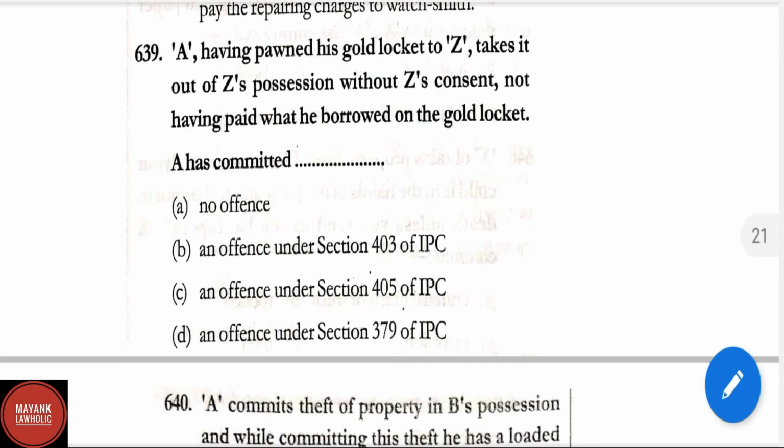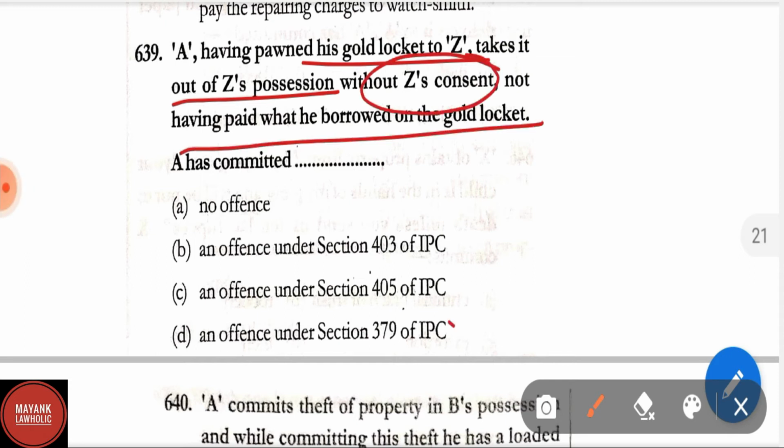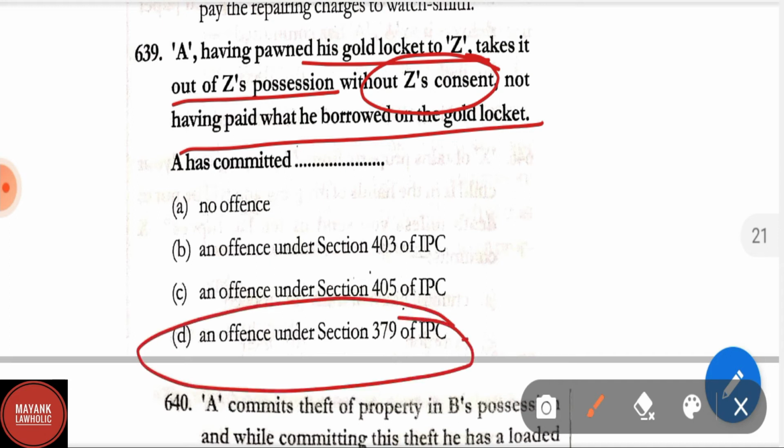Question number 639. A, having pawned his gold locket to Z, takes it out of Z's possession without Z's consent, not having paid what he borrowed on the gold locket. A has committed offence under 379 of IPC.